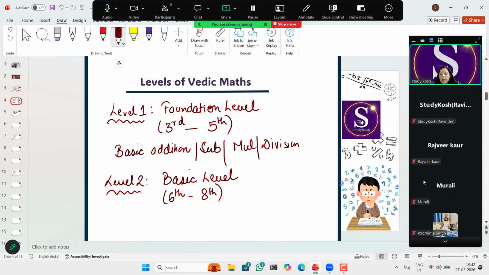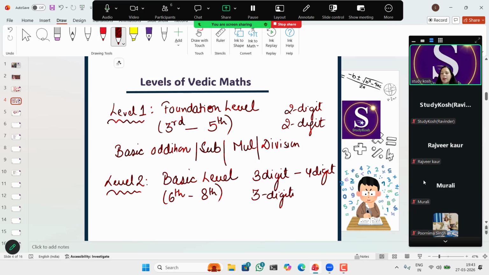Like we'll start from 3 digits to 4 digits. I'm talking about addition and subtraction. Similarly, for multiplication, we'll go up till 3 digit numbers. We'll tell them different techniques, different methods. Like to solve a multiplication question, as I told you earlier, 92 into 93, there are 4 or 5 methods to solve that particular question. So in level 2, we'll teach them three or four different methods to solve a particular question, right?